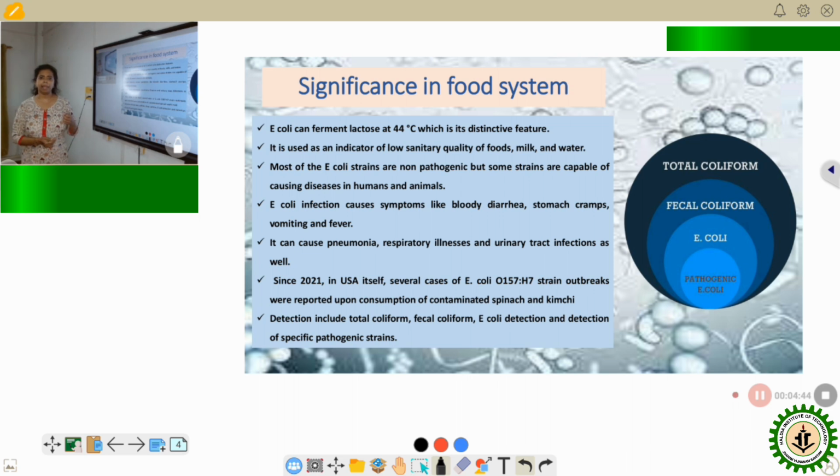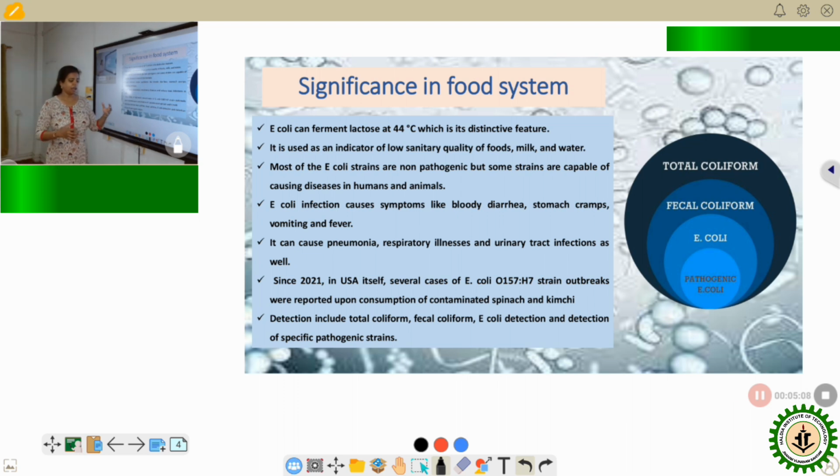It is a highly pathogenic strain, and just one year after that, in 2022, again two or three foodborne outbreaks were reported in the US itself, where the same strain of E. coli was detected in kimchi products.